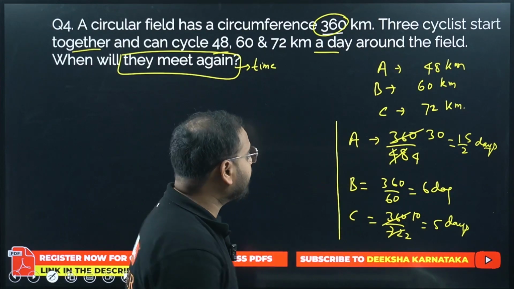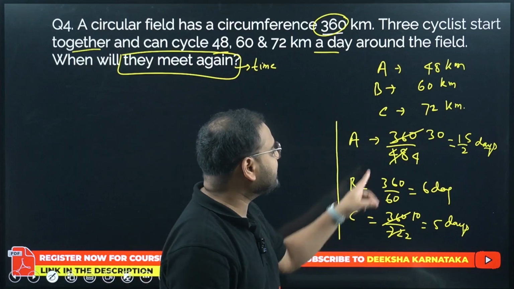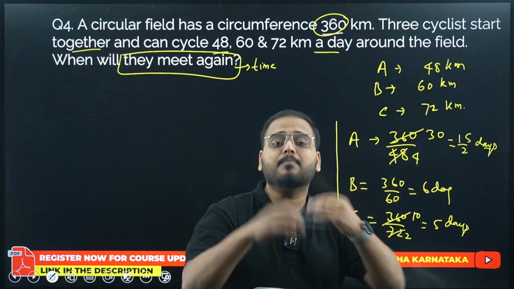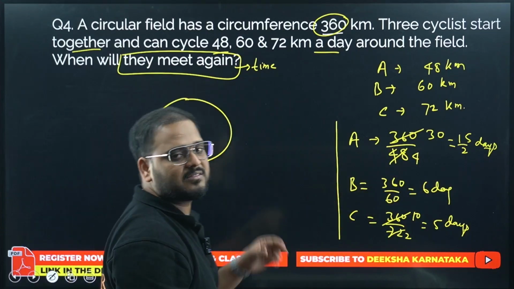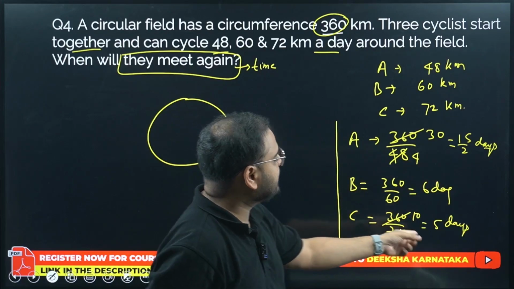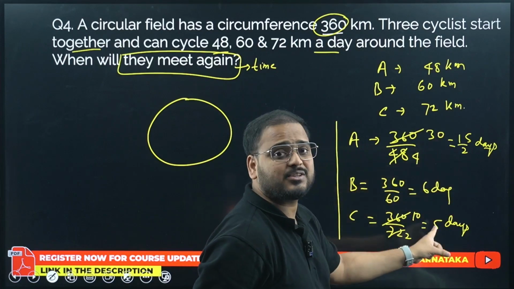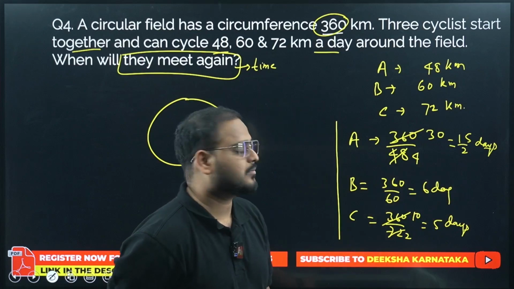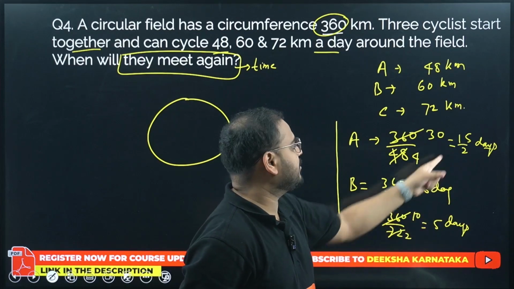Now we have to find the LCM of these. Why LCM, sir? Think about it. Can they meet again in less than these days? They cannot. We are looking for a number of days that is more than all the numbers. Can they meet again in 5 days? No, sir. Can they meet again in 6 days? No, sir. In 5 days, C will go one round, but the others will not even complete their first round. In 6 days, B will complete, but they will not meet.